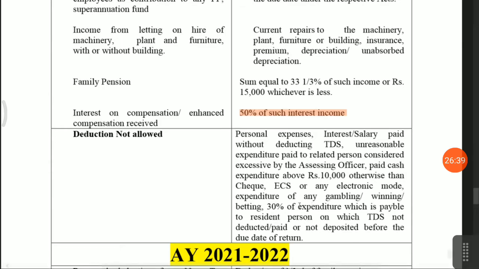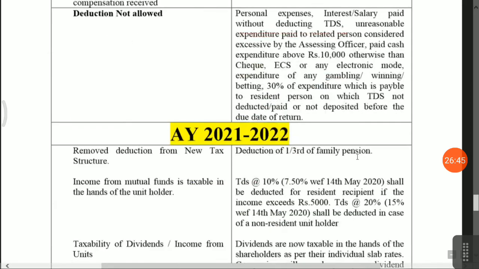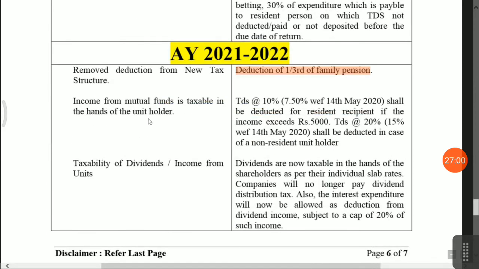Deduction not allowed, that I have explained, that is personal expenses, interest on salary paid without deducting TDS. Next important is what are the amendments done in assessment year 2021-22. In the case of the new tax structure, the deduction of one third of family pension is removed. They have also amended that income from mutual funds is taxable in the hands of the unit holders.